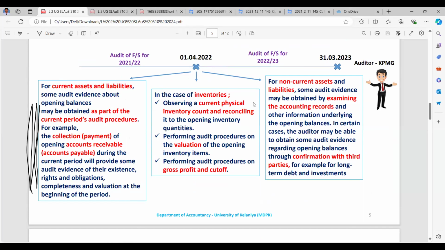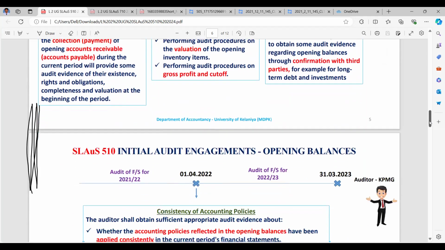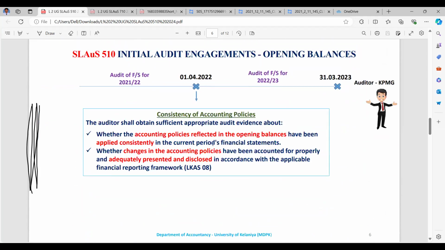Reconciling, right? Performing audit procedures on the valuation of the opening balance, and on the gross profit and cutoff, right? For non-current assets and liabilities, some audit evidence may be obtained by examining the accounting records and other information underlying the opening balance. In certain cases, the auditor may be able to obtain some audit evidence regarding opening balances through confirmation with third parties, for example long-term debt and investments, such as bank confirmation. On the consistency of accounting policies, the auditor shall obtain sufficient appropriate evidence whether the accounting policies reflected in the opening balance have been consistently applied in the current period financial statements, and whether changes in accounting policies have been properly accounted for, adequately presented and disclosed in accordance with the applicable framework, which means LKAS 8, right?